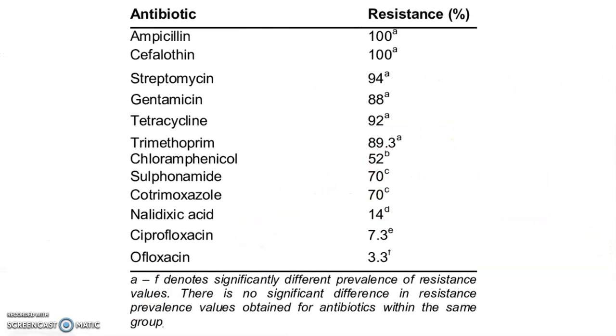This is a picture that shows the resistance percentage of E. coli to different antibiotics. As you can see, E. coli has a resistance percentage of 100% to antibiotics like ampicillin and cephalothin. Similarly, E. coli has 94% resistance to streptomycin and 92% resistance to tetracycline.